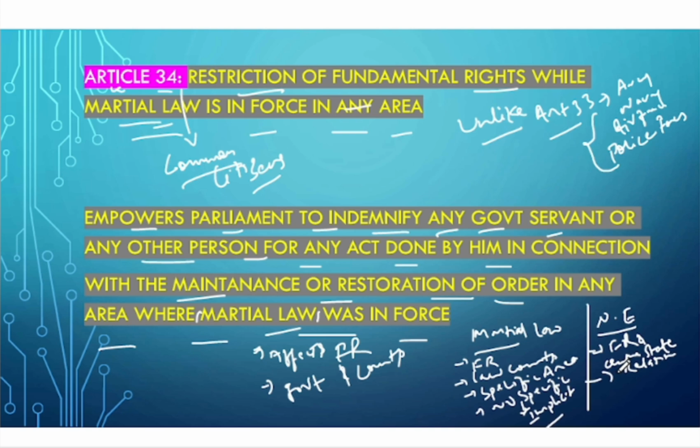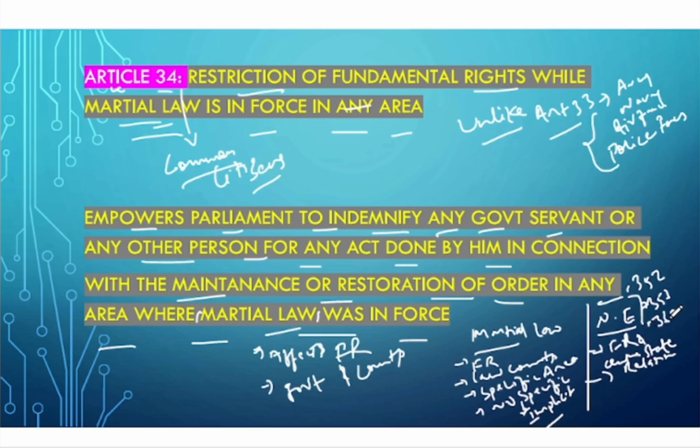And this national emergency is explicit in nature. Explicit means that there is a detailed provision of it in the Constitution itself. There is Article 352 for national emergency, Article 356 for state emergency, and Article 360 for financial emergency. So there is a detailed provision. That is why national emergency is explicit in nature, unlike martial law.